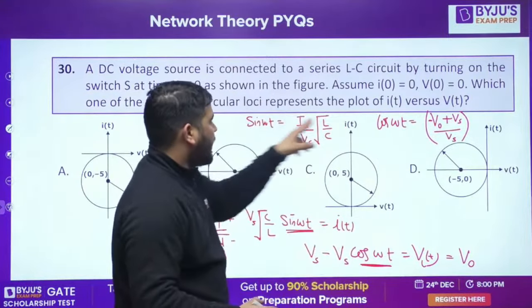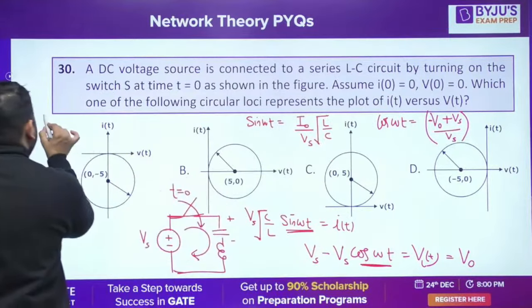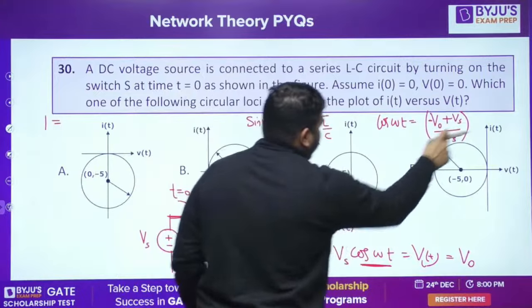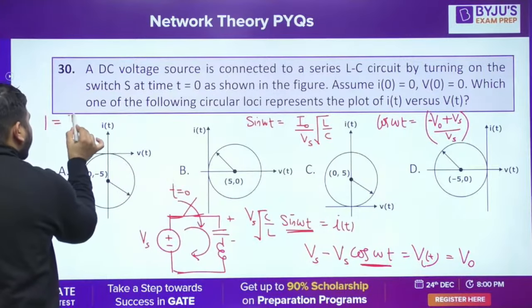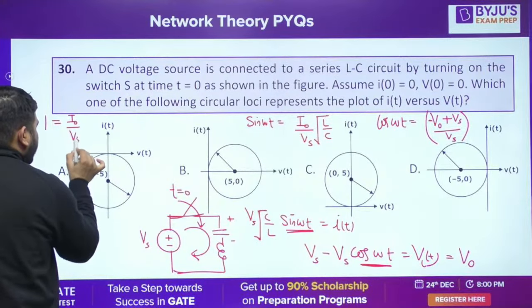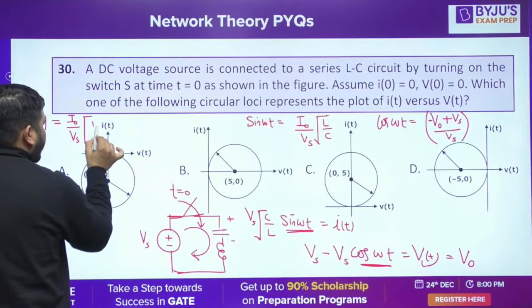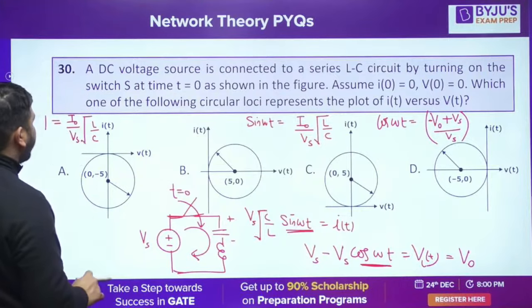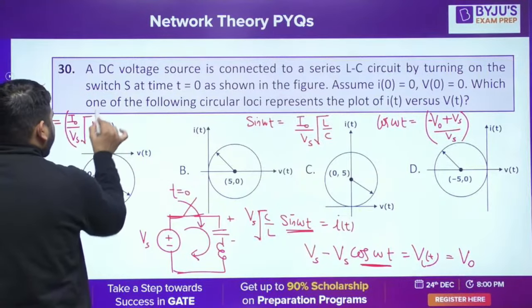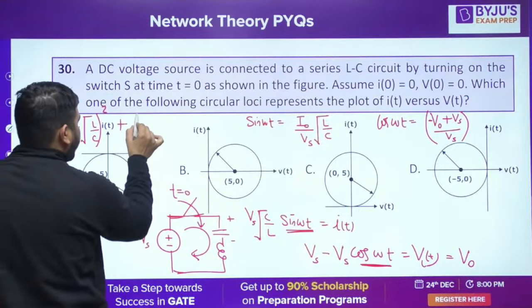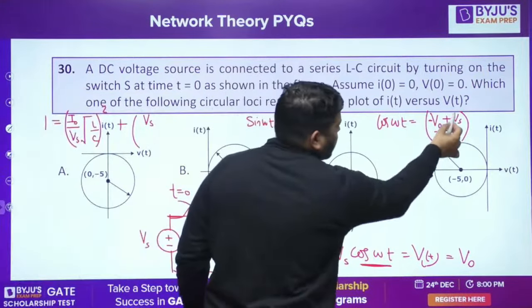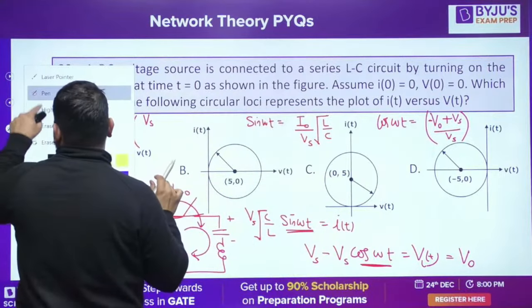Take the square and add. So 1 is equal to I naught upon Vs root L by C, squared, plus the square of Vs minus V naught upon Vs.